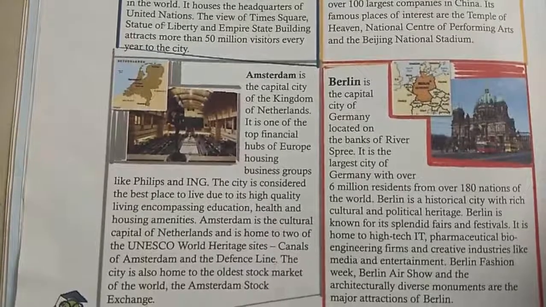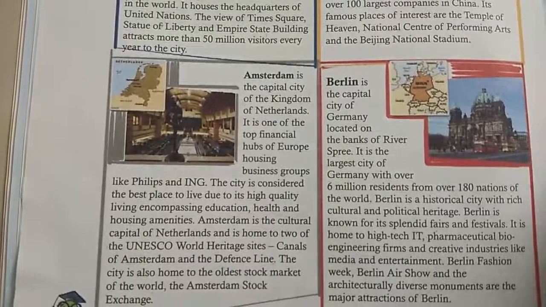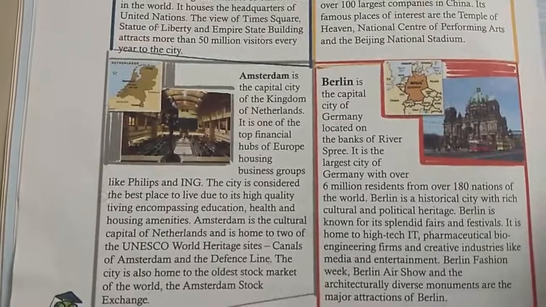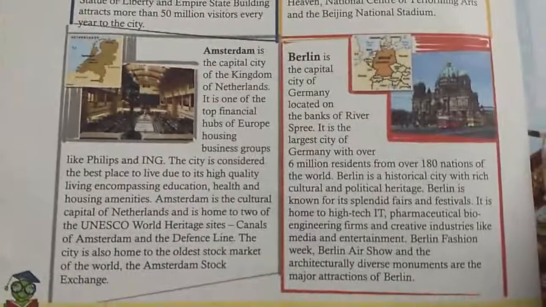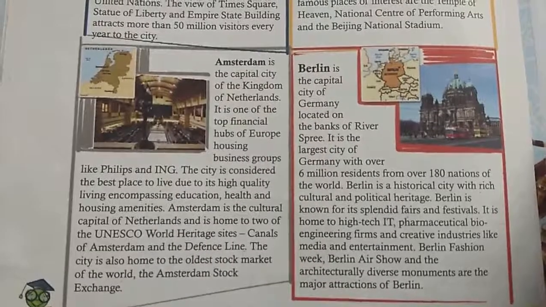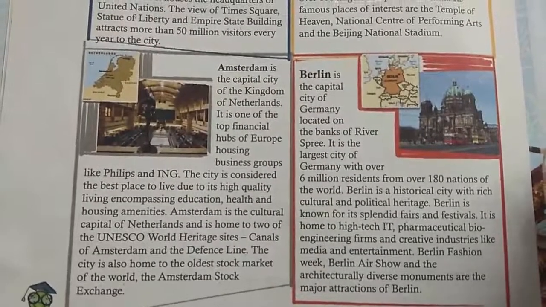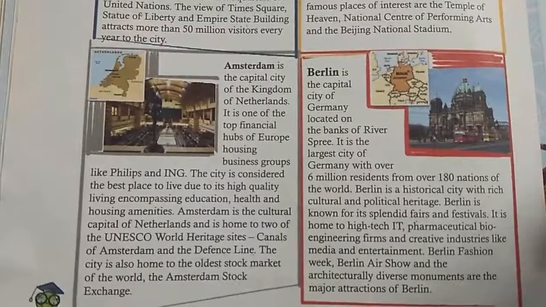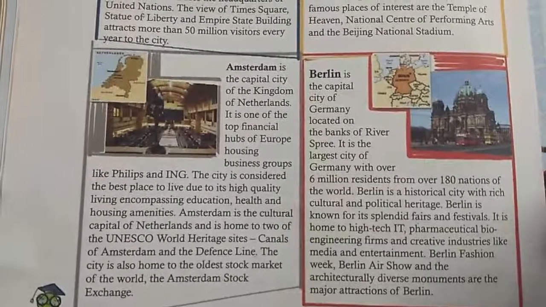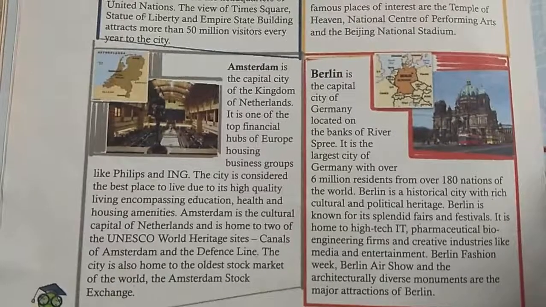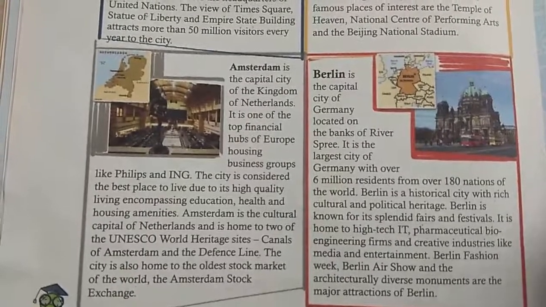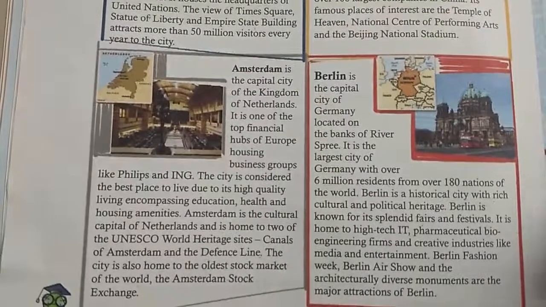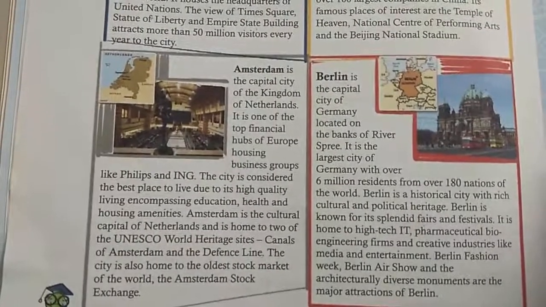Okay everyone, and this city is also home to the oldest stock market of the world. Clear everyone? Now Berlin. Berlin is the capital city of Germany and it is located on the banks of river Spree, and it is the largest city of Germany with over 6 million residents from over 180 nations of the world. Clear everyone? And Berlin is famous for its fairs and festivals.